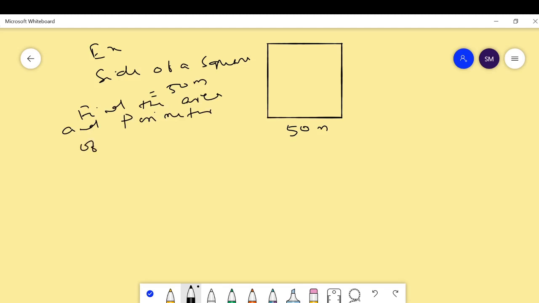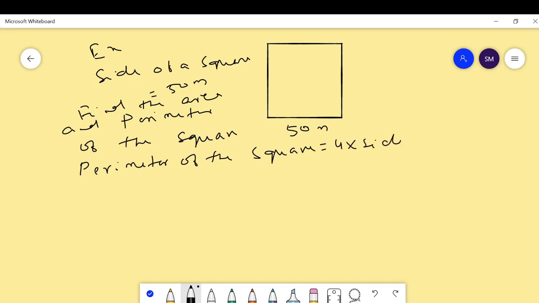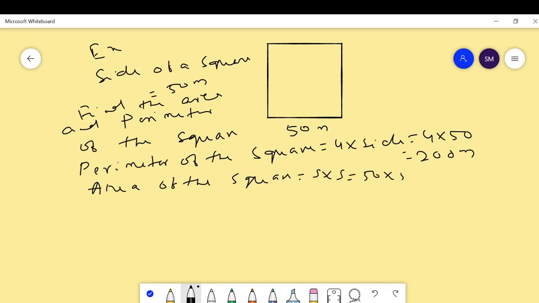The perimeter of the square is equal to 4 into side, which is equal to 4 into 50, that is 200 meter. Then in the same way, the area of the square is equal to side into side, which is equal to 50 into 50, that is 2500 meter square. Okay.